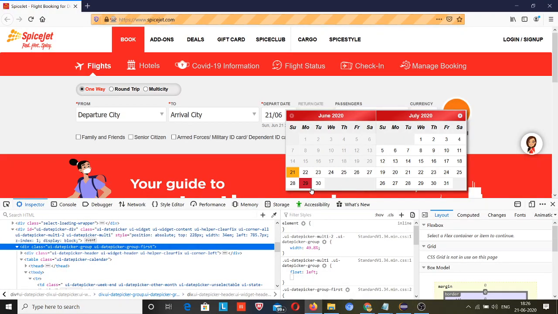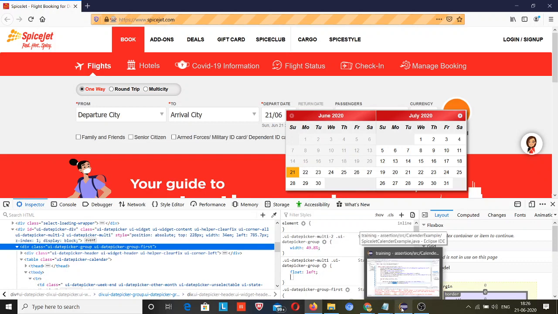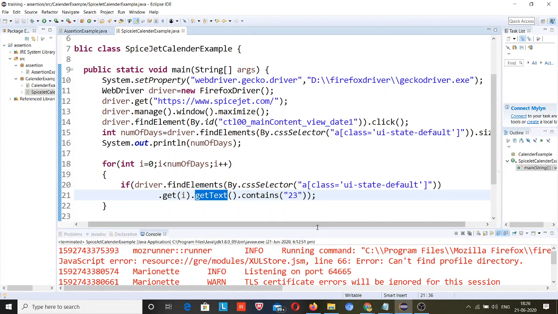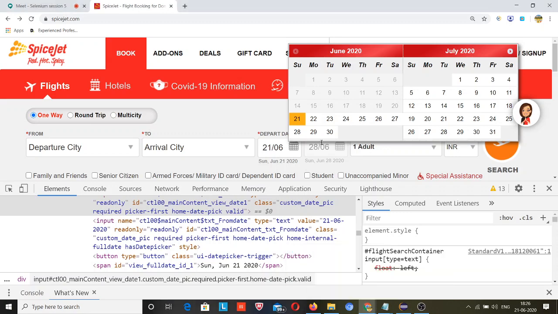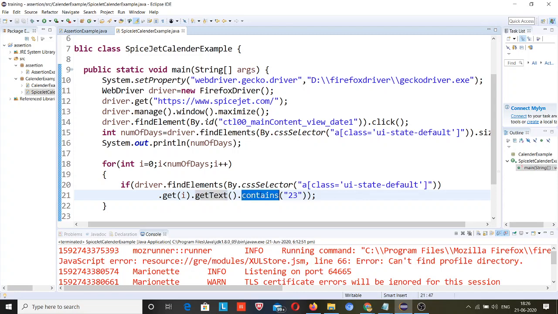So this will grab this text by the getText method. Someone has asked me that their getText method was not working. If you use it in the correct way, that will work. So getText will return this value 23, and then you check that it contains 23.